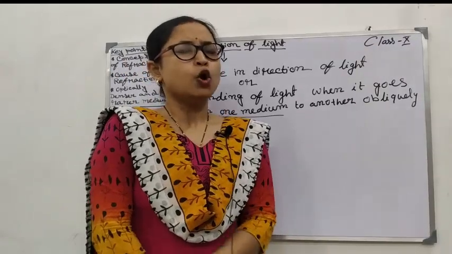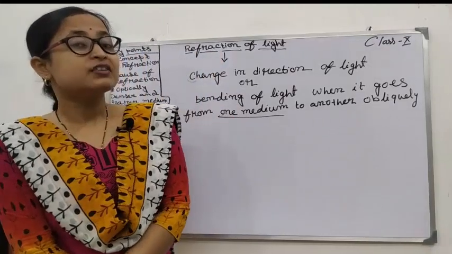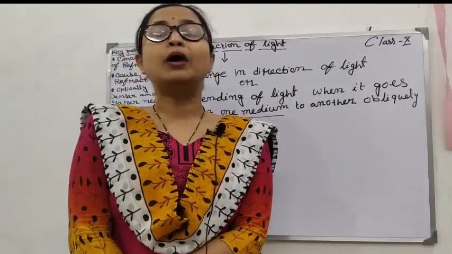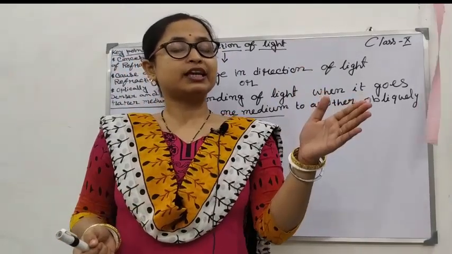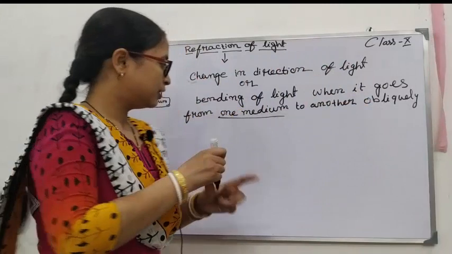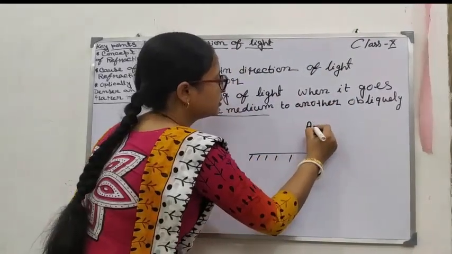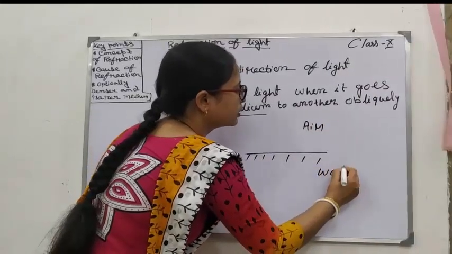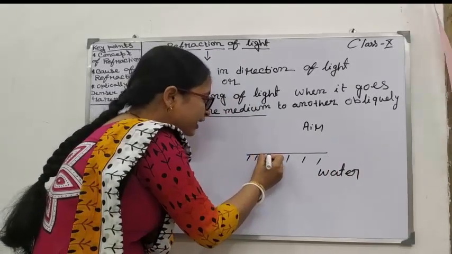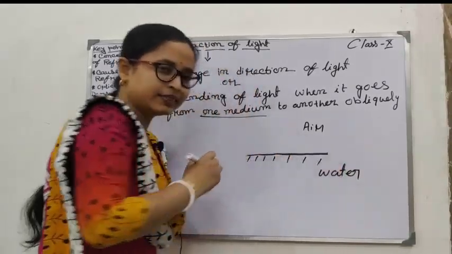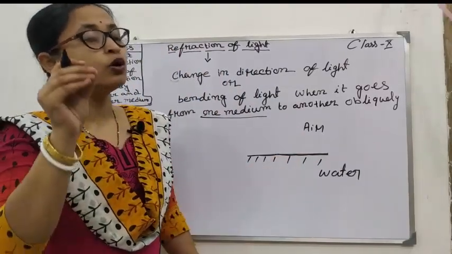Now the topic is, where does the refraction take place? Okay. The refraction basically takes place at the boundary of two media. That means, for example, refraction takes place from air to water. Let us draw. Suppose this is water surface and this is air, or this is water. So where does the refraction take place? Refraction takes place at this boundary, that means the surface between water and air, between the two media.